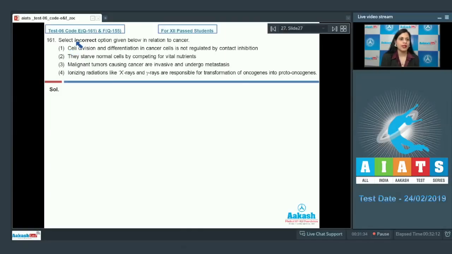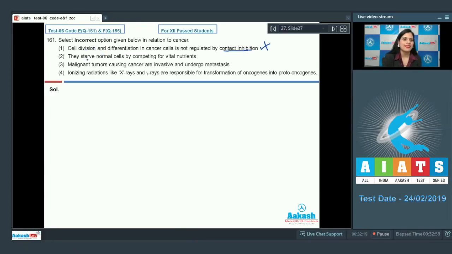Question number 161. Select the incorrect option given below in relation to cancer. The very first statement is: cell division and differentiation in cancer cells is not regulated by contact inhibition. As it is a correct statement, this cannot be the correct answer to our question, because cancerous cells do not exhibit contact inhibition. Normal or non-cancerous cells exhibit contact inhibition, but cell division in cancer cells is not regulated by contact inhibition.